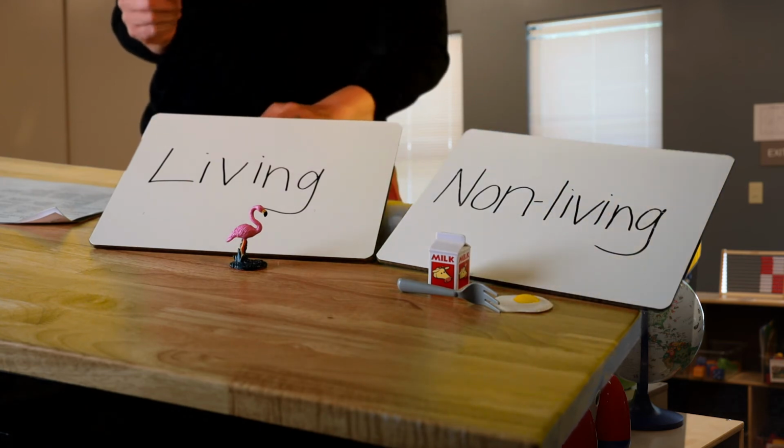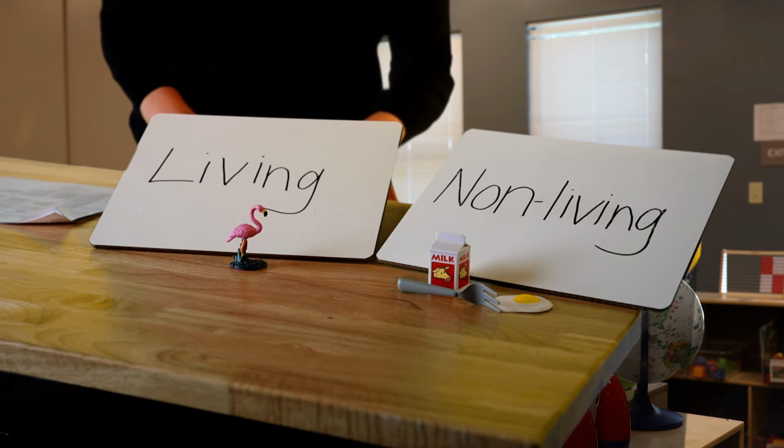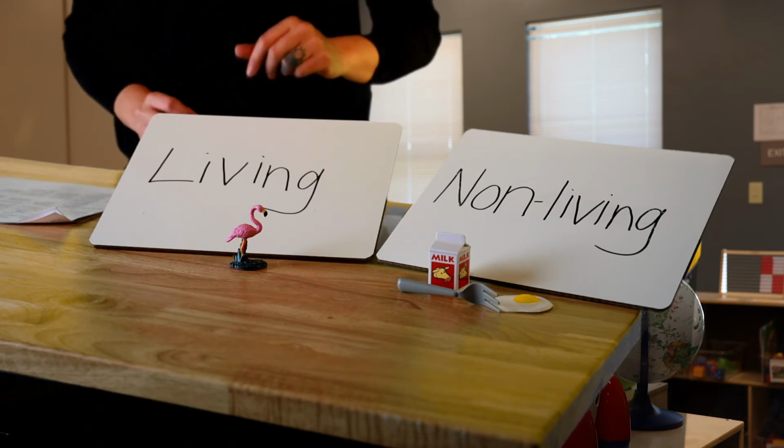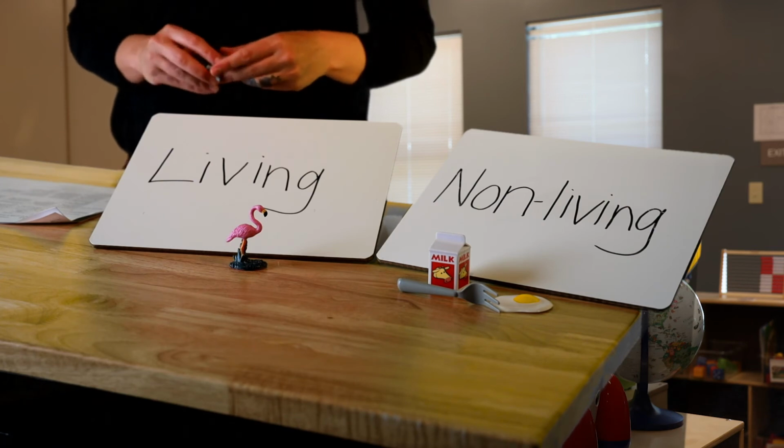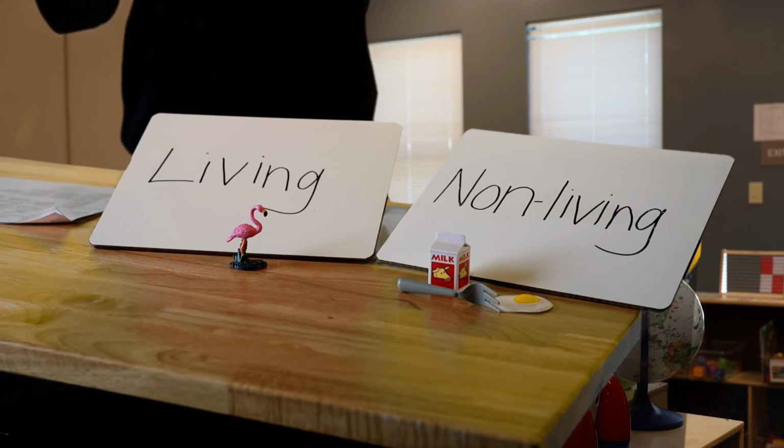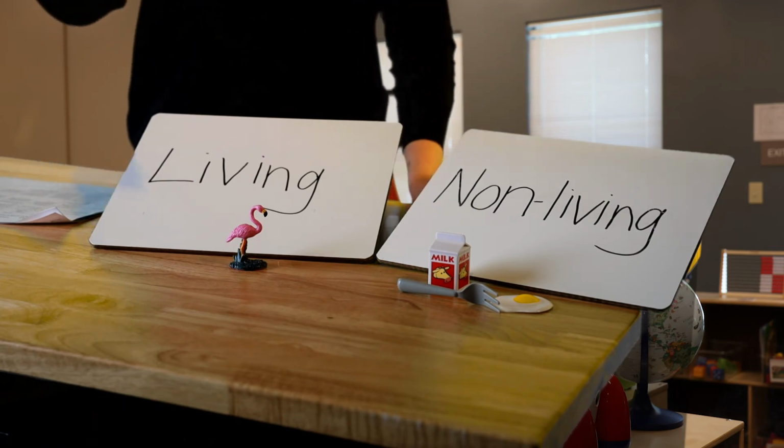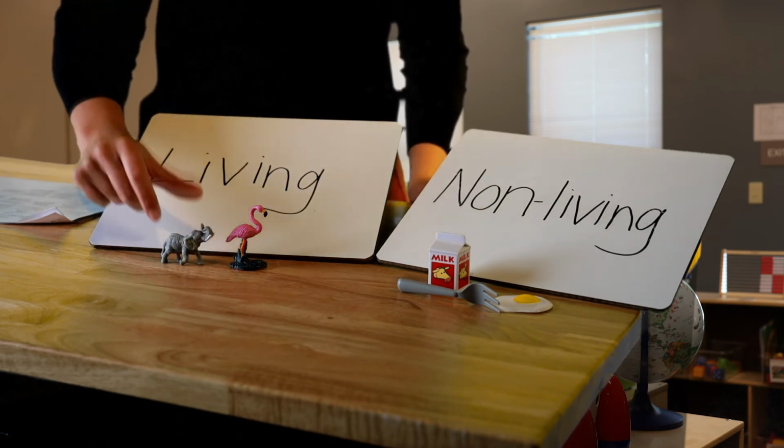But the animal that has, which I don't think I have here, I don't, but the chicken that has the egg, is that living or non-living? Good. The chicken is a living animal. So we have an elephant. An elephant is also living, okay?